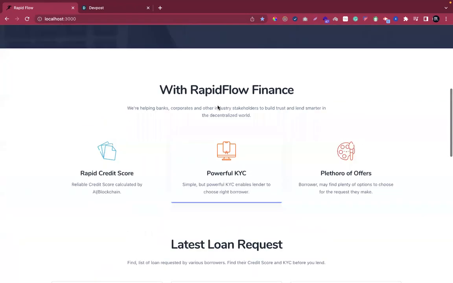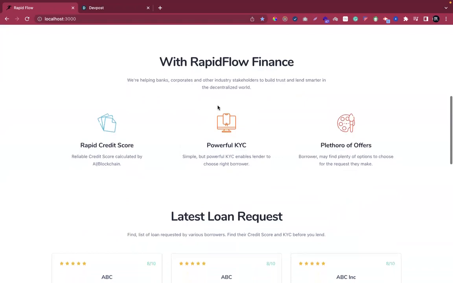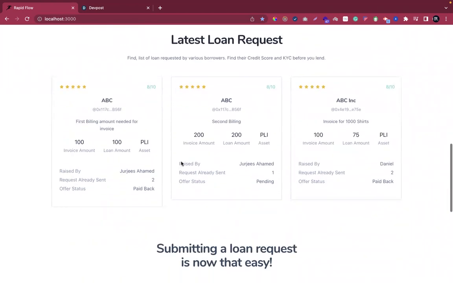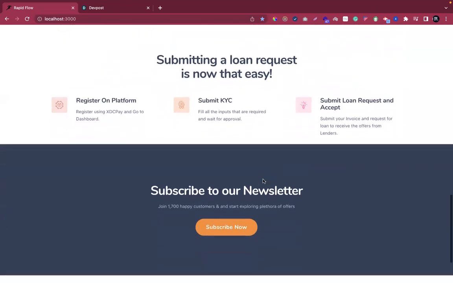This is how the landing page of Rapid Flow Finance looks, which gives users a quick idea of how they can get onboarded, how they can do the KYC, and how they can see the offers. If you look at it, currently we have three loan requests raised by the borrowers, which have been offered on by the respective lenders, right?